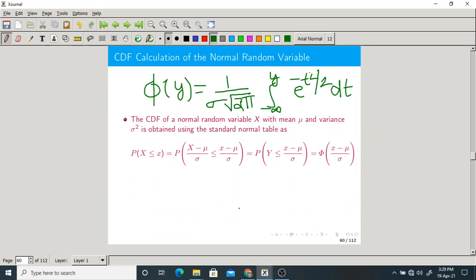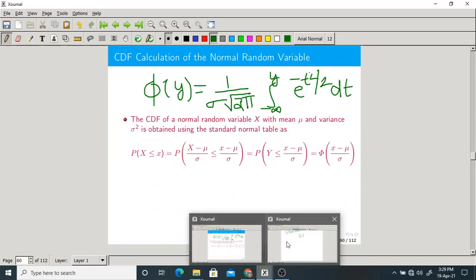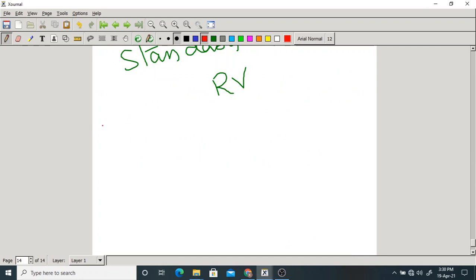Now you must know this, otherwise let me write here: phi of y equal to 1 by sigma root 2 pi. So you can write this expression.